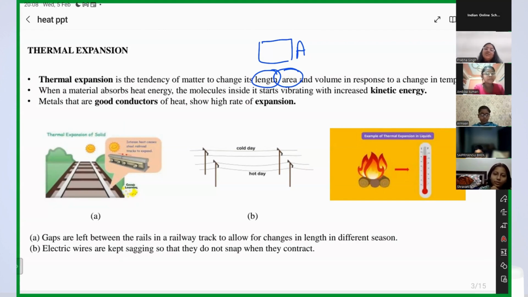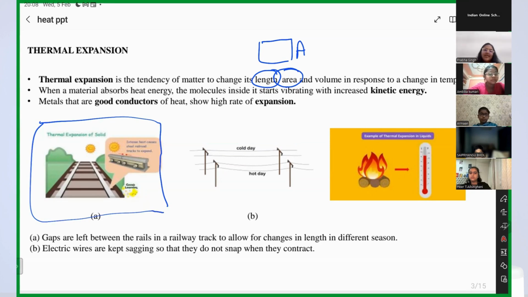Thermal expansion is the tendency of any matter that whenever you apply heat energy to that matter, there will be expansion. Due to expansion, there will be change in length, area, volume. Very good. Very smart, guys. There will be change in length, area, and volume. Got it? Fine.